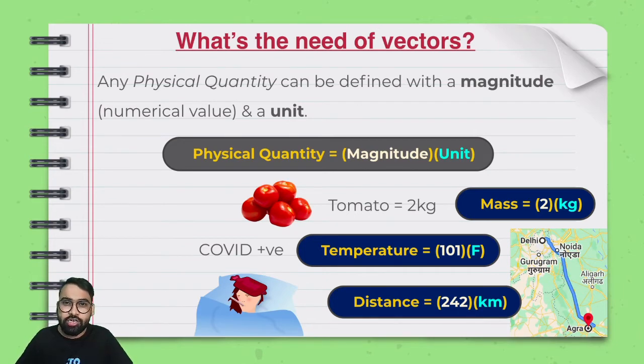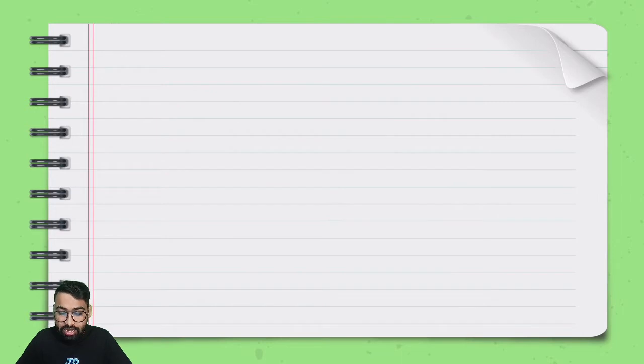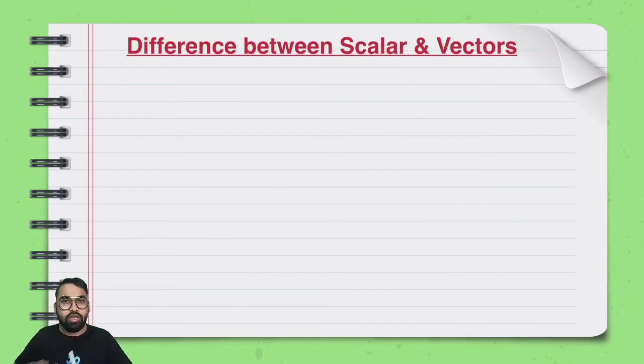I hope you are able to understand what's the need of vectors a little bit, maybe, or maybe a little bit not. But yes, if I would like to define to you why and where these vectors are coming, you should also know a second thing called scalars. Right. So this is the most important thing of this first class of ours, that you understand the difference between scalars and vectors. You understood physical quantity, that it needs some magnitude, it needs some unit, but vectors are something special.